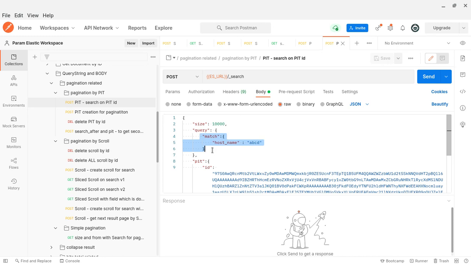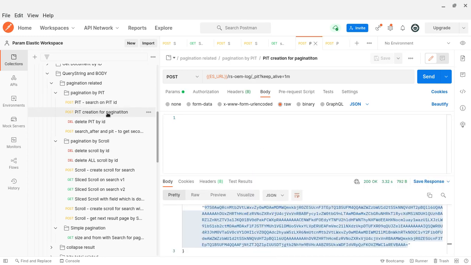So this is what PIT is. PIT is a recent addition. When compared with scroll, if you have more than 10,000 hits, that means records, documents, per page, then they recommend preferring the PIT rather than the scroll, since scroll is the old one. PIT is a later addition, so they prefer to go with the PIT only.